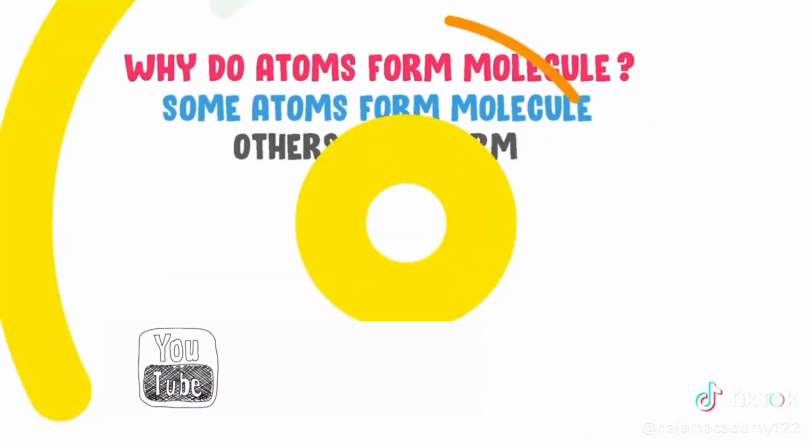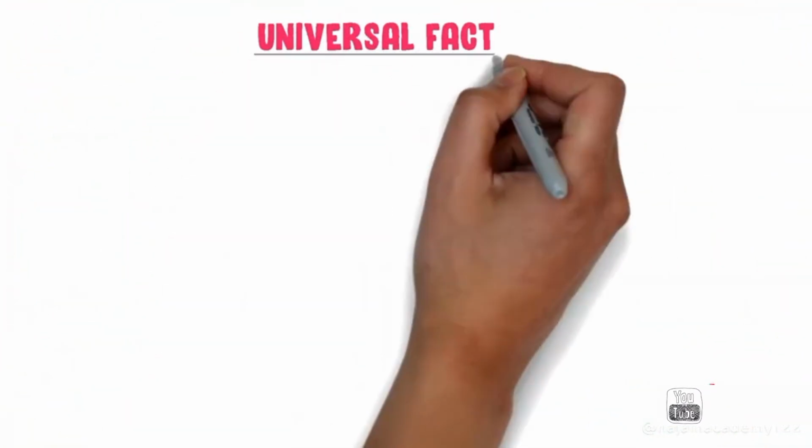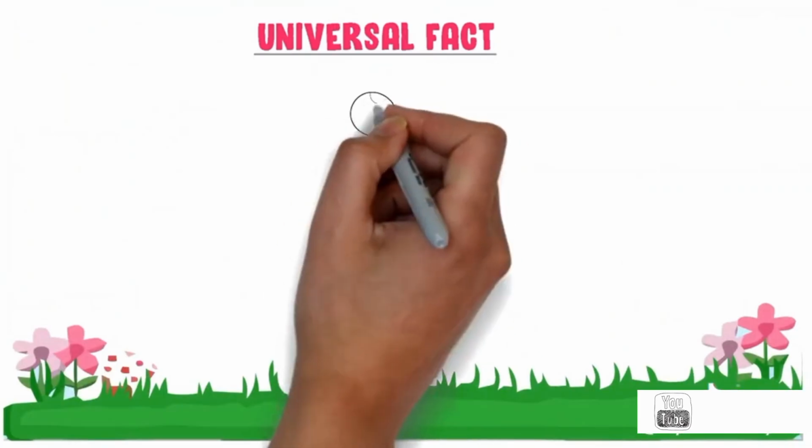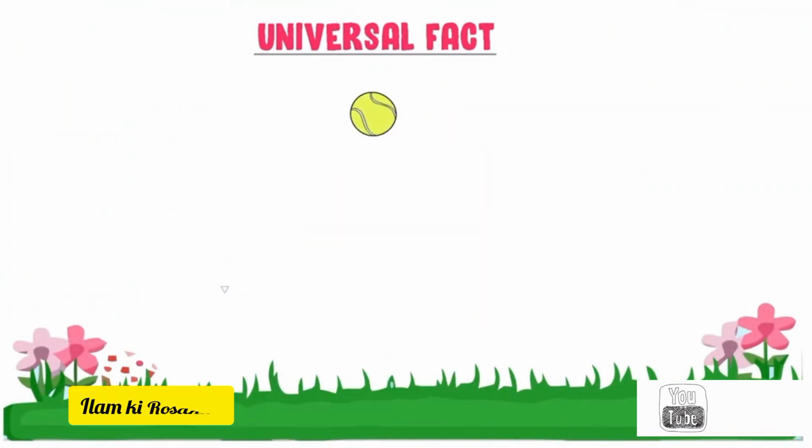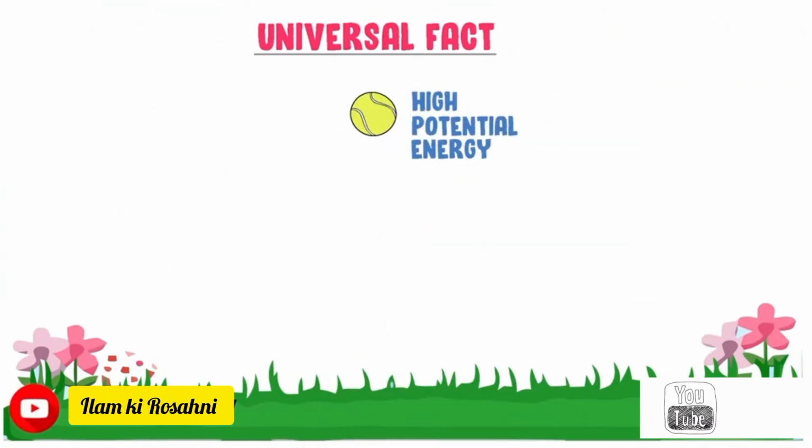Firstly, let me teach you a universal fact. Consider a ball at a certain height above the ground. We know that this ball possesses high potential energy at this height above the ground. If I release this ball, it will accelerate towards the ground.